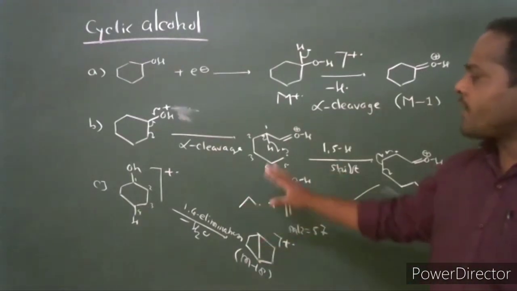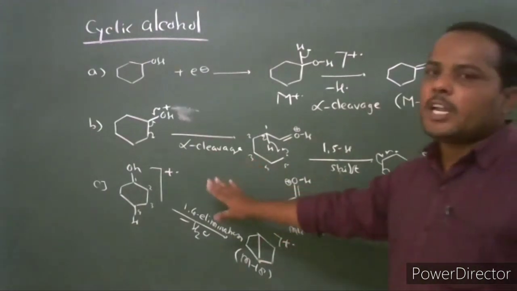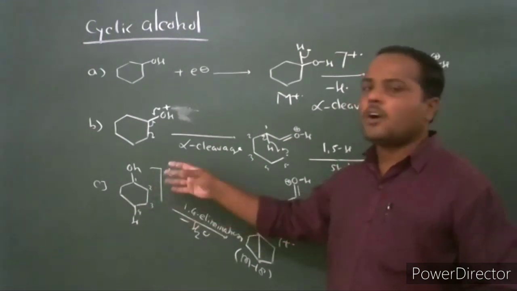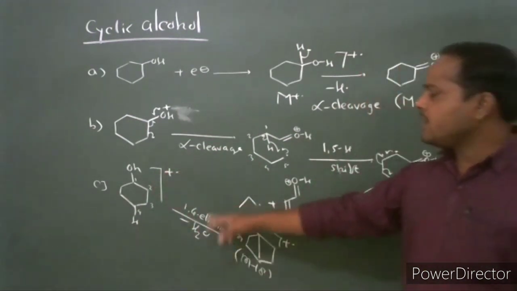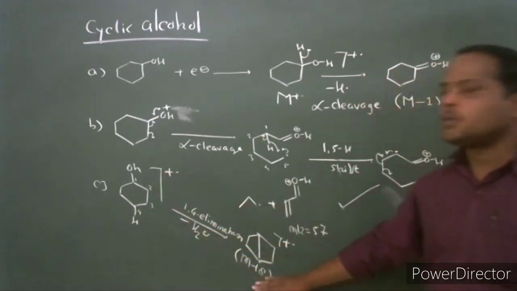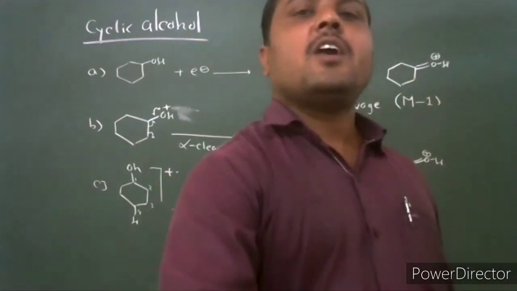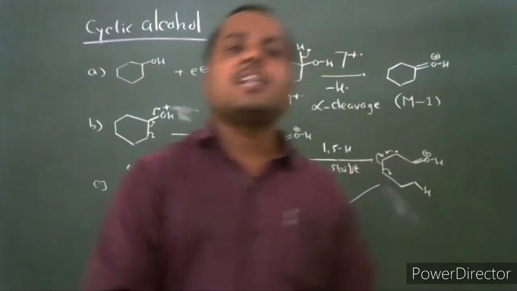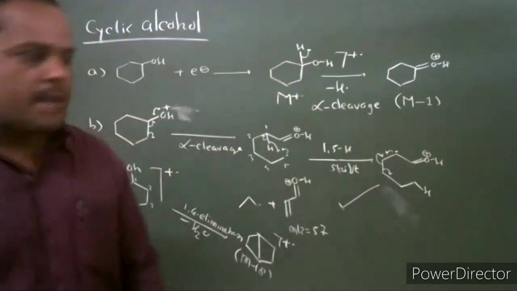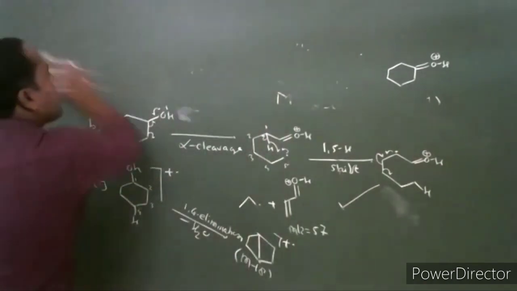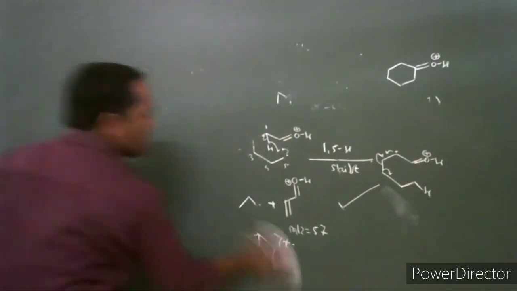The third way of fragmentation is 1,4 elimination. The cyclic alcohol undergoes 1,4 or 1,3 elimination and loss of a water molecule takes place to produce M-18. These are the three ways of fragmentation in cyclic alcohol. Then consider an example for the fragmentation in cyclic alcohol.